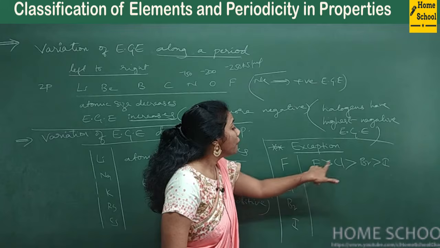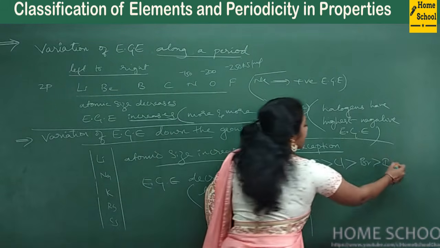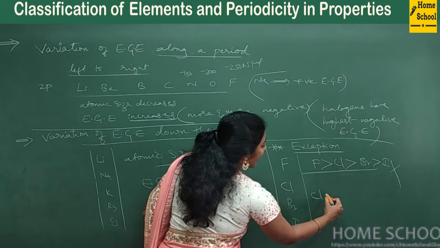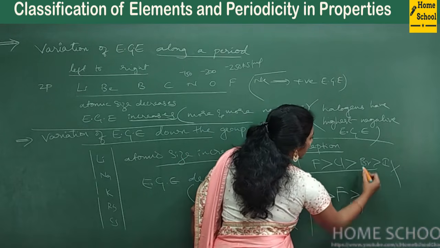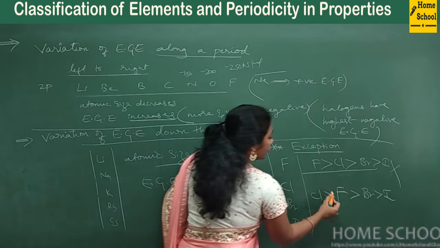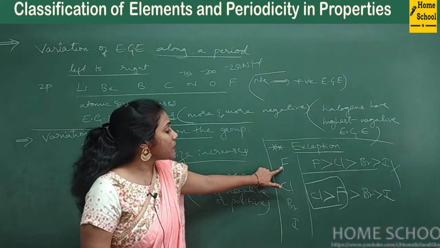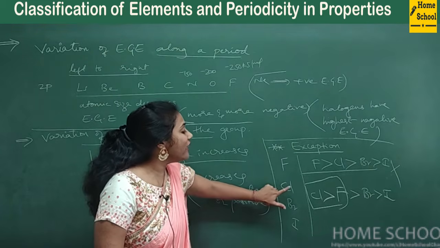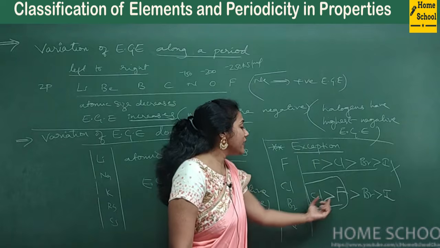So you would say fluorine has the maximum electron gain enthalpy than chlorine. But this is a wrong order. The correct order is Cl has more electron gain enthalpy than fluorine. And after that this order remains the same. Br and iodine order remains the same. You know, this is really very, very important. Okay, actually fluorine is smaller in size. This must have more electron gain enthalpy, but no, chlorine will have more electron gain enthalpy. So there is a slight variation in this order.